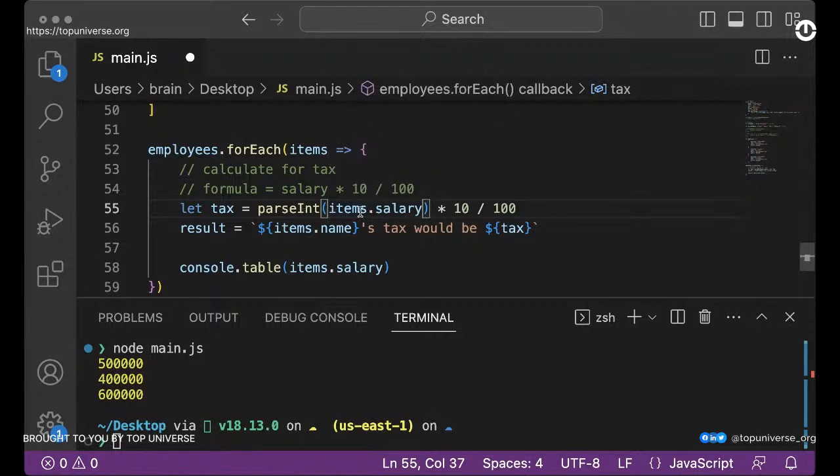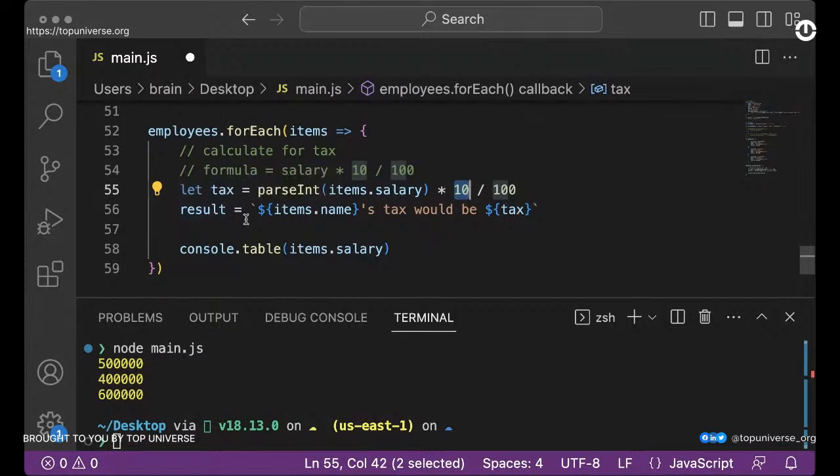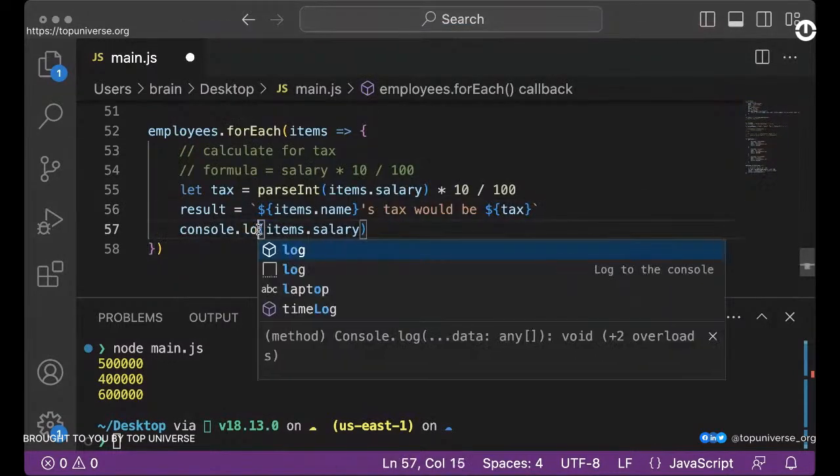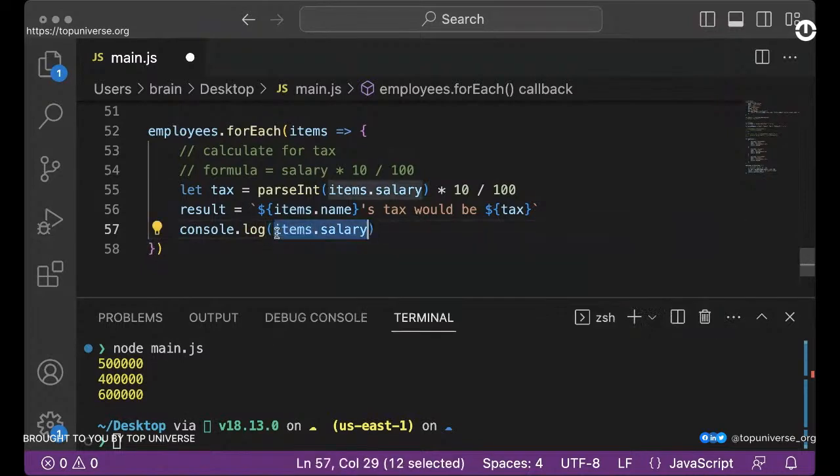So we're saying parseInt. We're grabbing the salary value here, multiplying it by 10 and dividing that by 100, and the result would be the name, which is like John Doe, or John Doe's tax would be the value of the tax. Okay, and then we're going to say console.log. Let's switch things up here to console.log, and we're going to log the results.